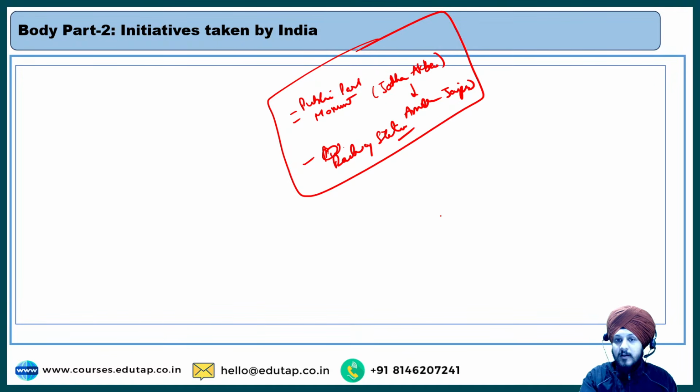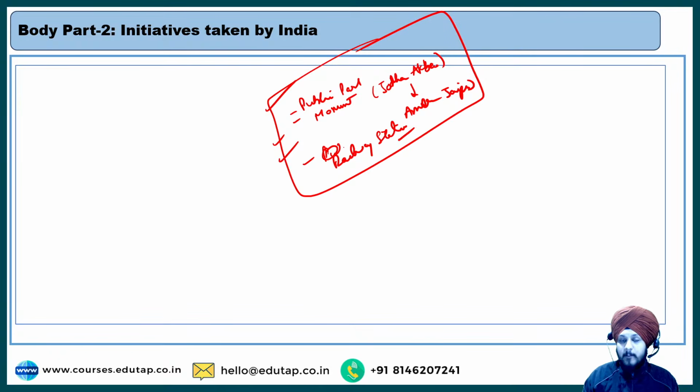But how does it happen? So earlier, if a director or a producer had to take permission for shooting the film, they had to take the permission from different departments, right? For example, the archaeological department, and whatever different departments are associated with these places, right?